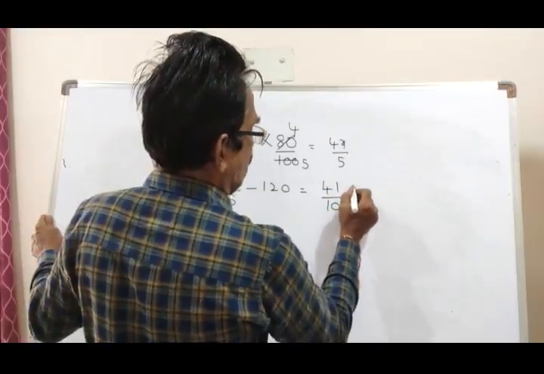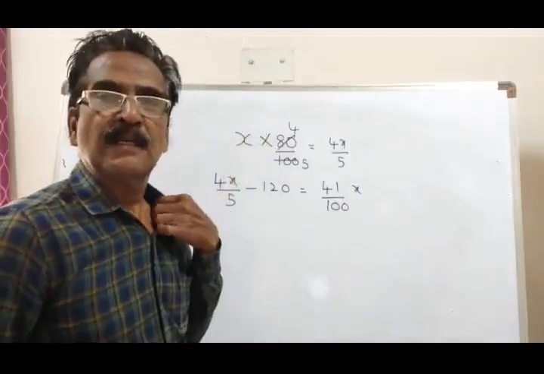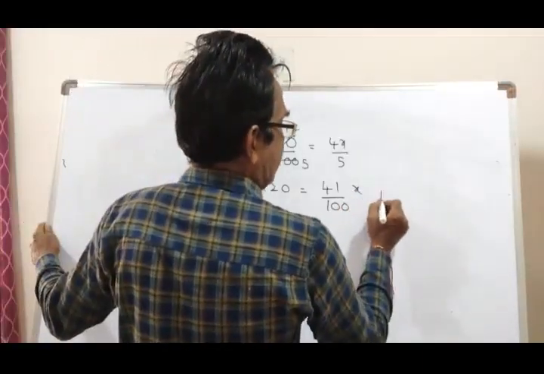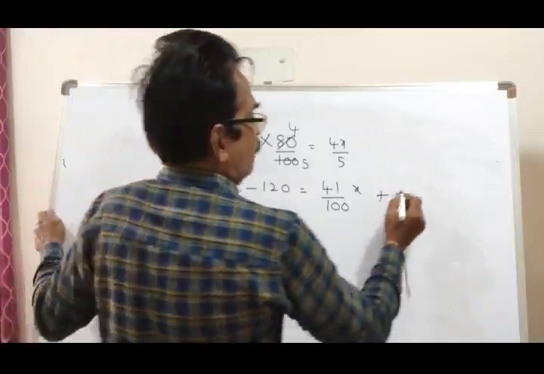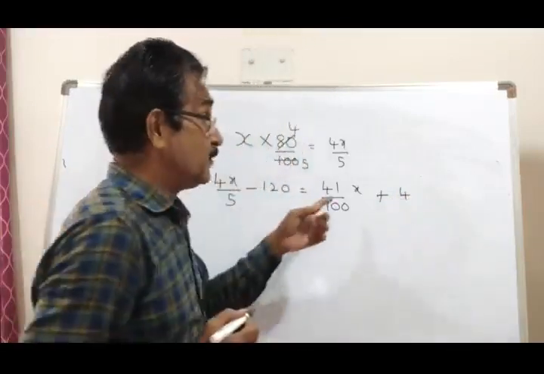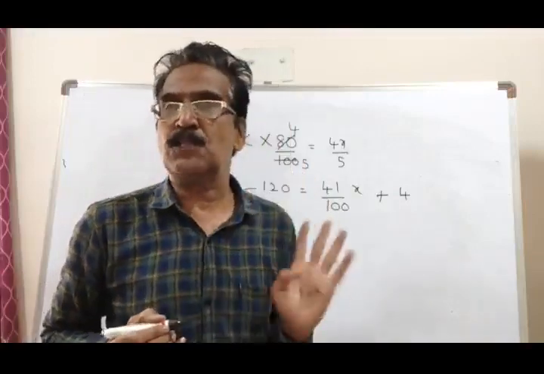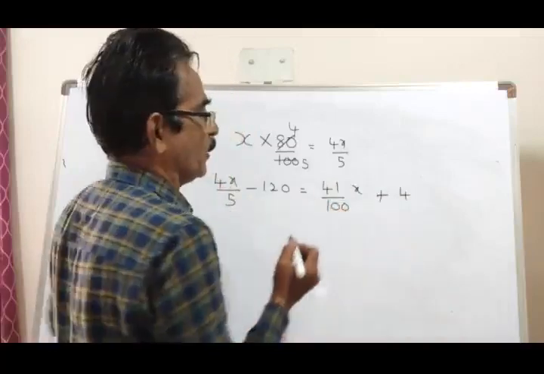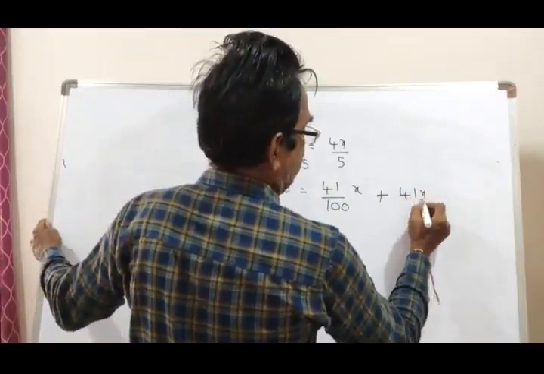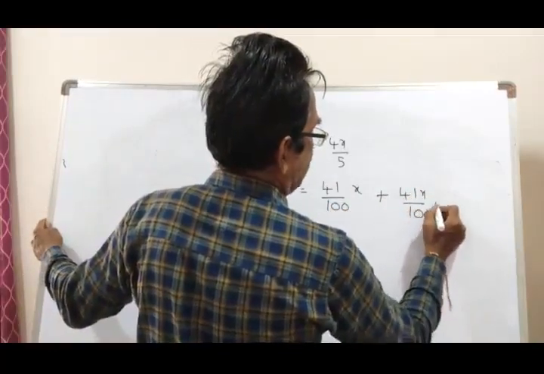And how many votes secured by the other candidate? This fellow got 200 votes more than this fellow, so this fellow got 200 votes less: 41x by 100 minus 200.